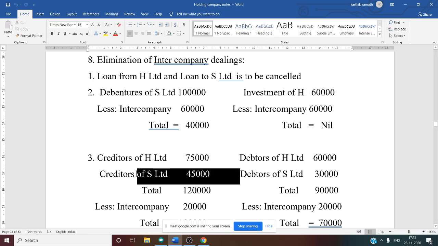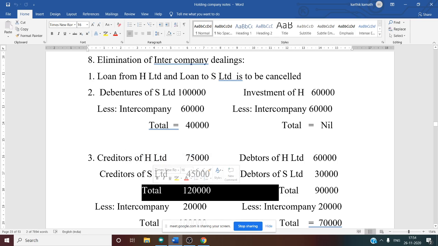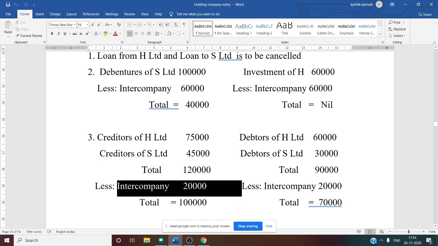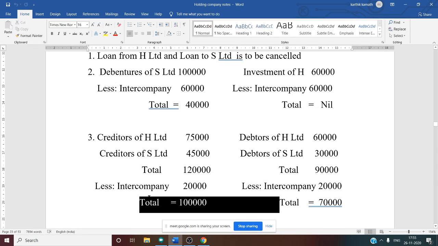Creditor of S Limited given in the balance sheet is 45,000. We have to combine both. Once we combine, we will get a total creditor of 1,20,000. From this, the adjustment amount intercompany, we have to deduct, that is 20,000. So the final creditor you have to show in the consolidated balance sheet is 1 lakh.